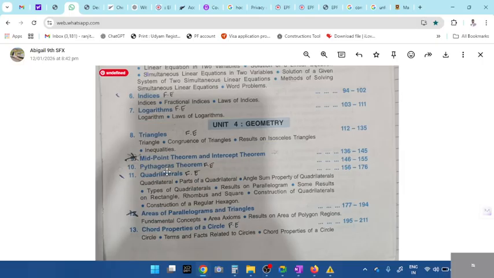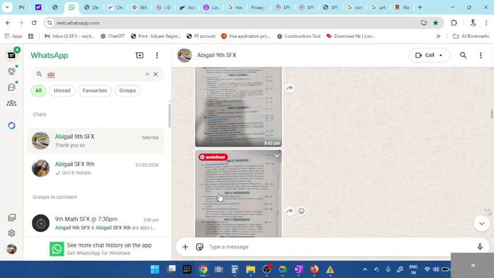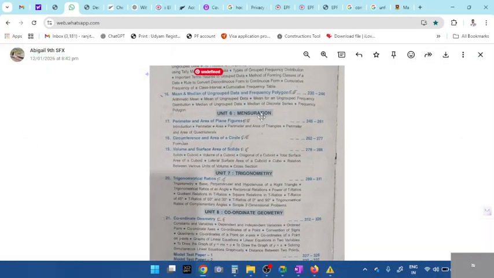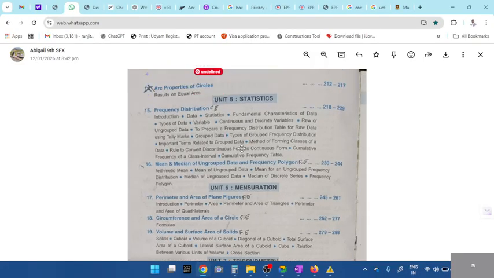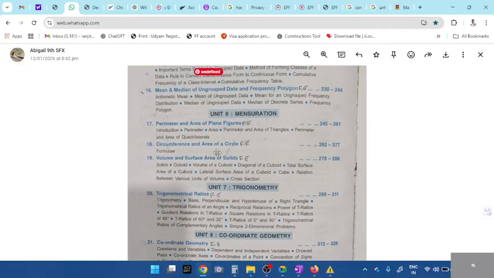Now I'm going to start triangle. Pythagoras theorem was also done last week. I completed and I gave revision. So triangle, quadrilateral now. Next evening class, if possible, I'll start mean, median, frequency polygon, and frequency distribution. These three.